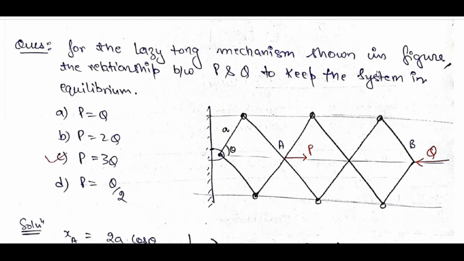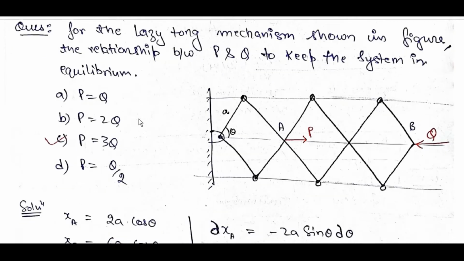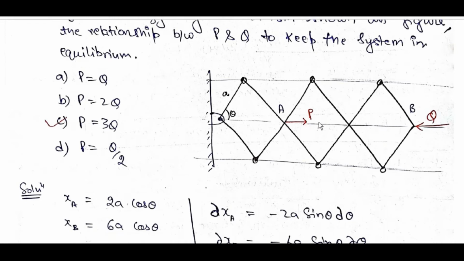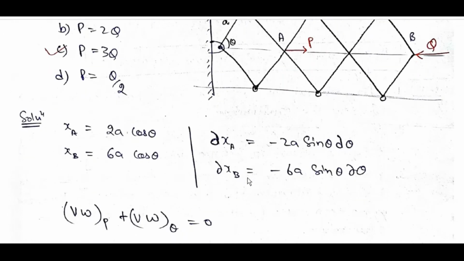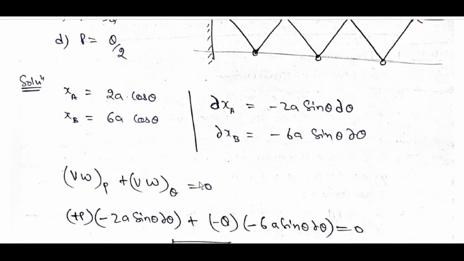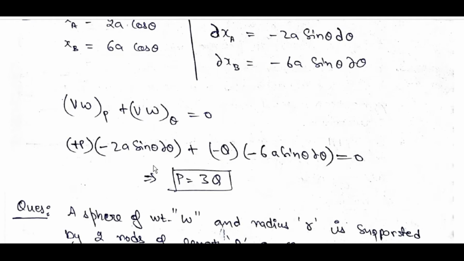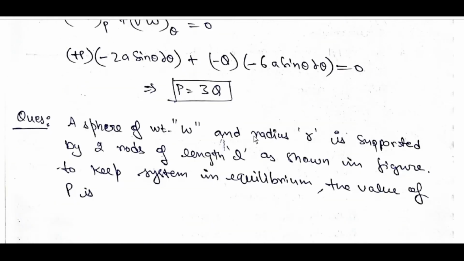For the lazy tongue mechanism, the relationship between P and Q to keep the system in equilibrium is as follows. XA is equal to 2a cos theta, XB is equal to 6a cos theta. Dou XA is equal to minus 2a sin theta d theta, dou XB is equal to minus 6a sin theta d theta. Virtual work of P plus virtual work of Q is equal to 0. So P into minus 2a sin theta dou theta plus minus Q into minus 6a sin theta dou theta is equal to 0. P is equal to 3Q.